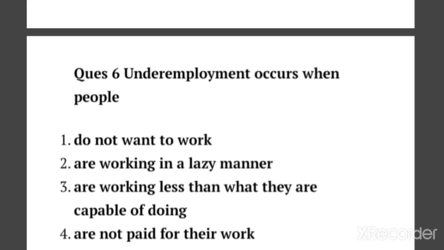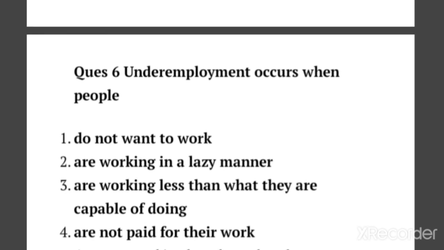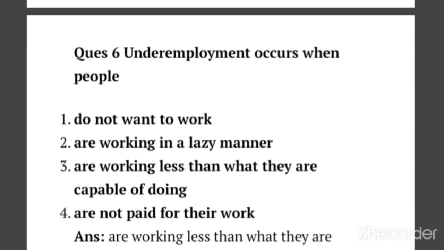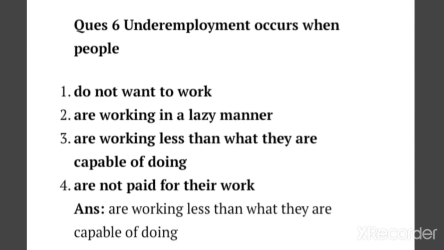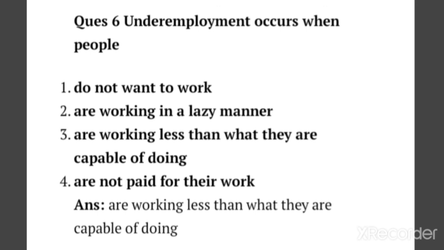So the correct option is option number 3, are working less than what they are capable of doing. So if a person is capable of doing more and is doing very little work, then it creates underemployment in the country.